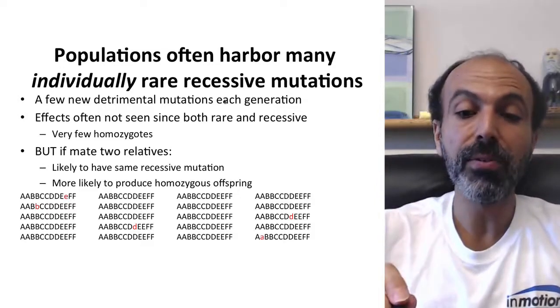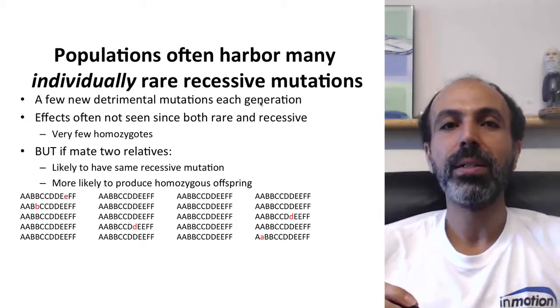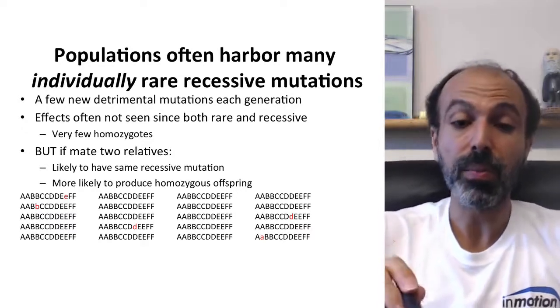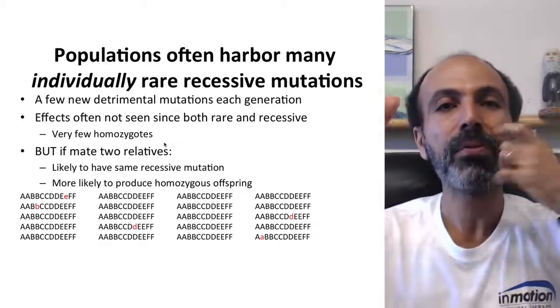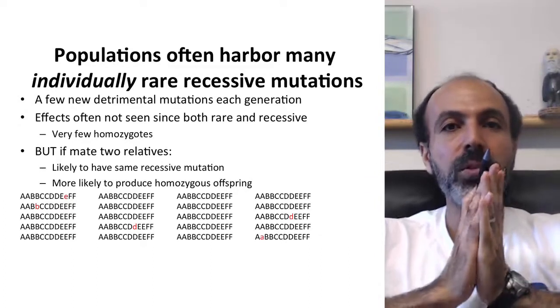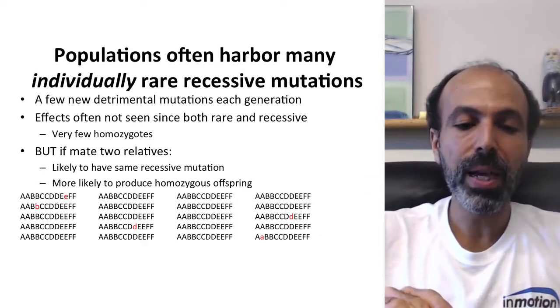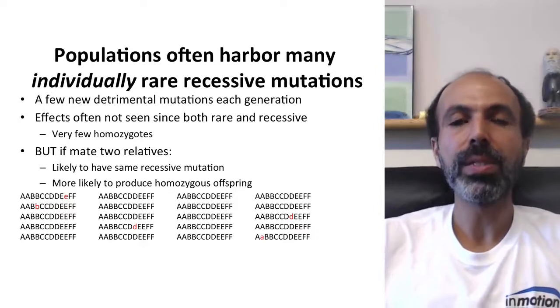If they're recessive, as most bad mutations tend to be, they don't really have any effect. Imagine that they're rare and recessive, so you're going to have very few homozygotes in the population. But what starts happening if related individuals mate and have kids? They're likely to have the same recessive mutation, and they're more likely to produce homozygous offspring.